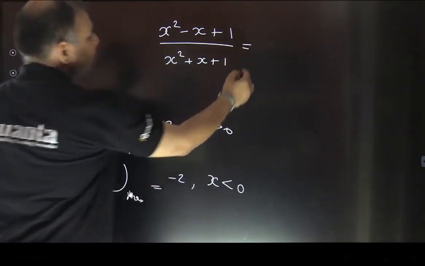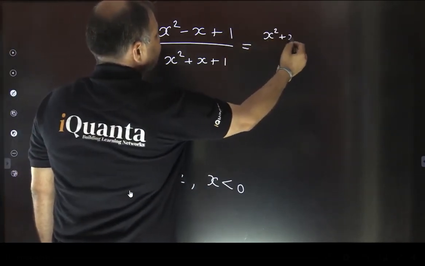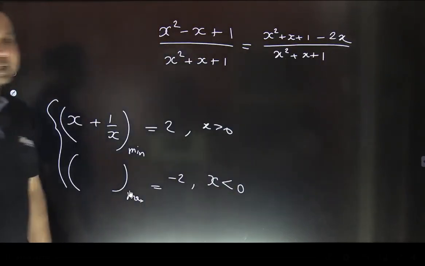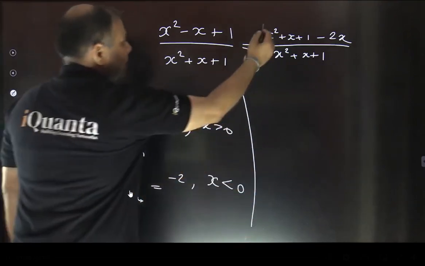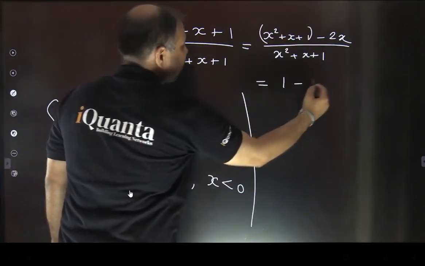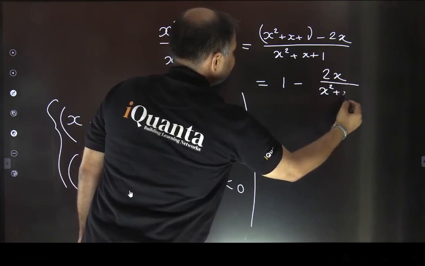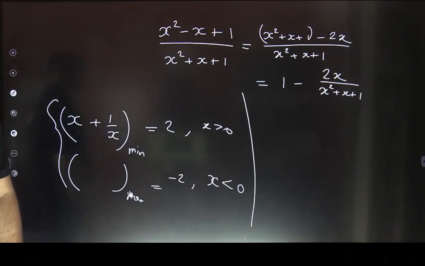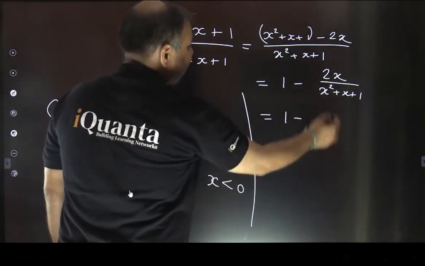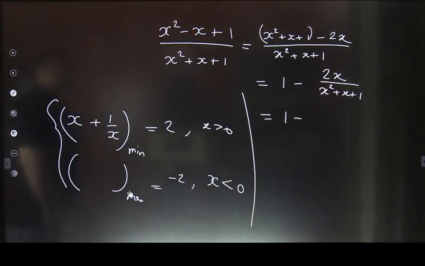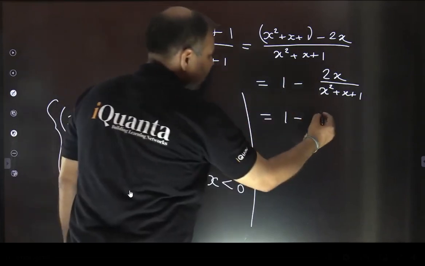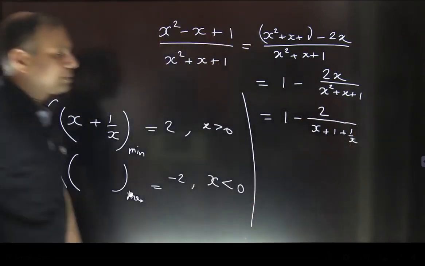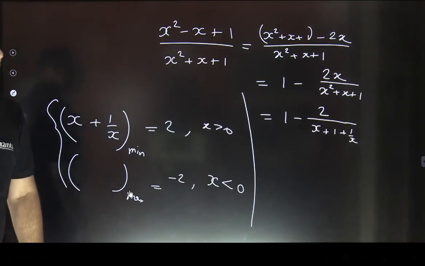So this expression can be rearranged like this. It is (x square plus x plus 1 minus 2x) upon (x square plus x plus 1). Yes or no? Now, this part is completely divisible. It comes out to be 1 minus 2x upon (x square plus x plus 1). Fine. So now, if I divide by x throughout, because x cannot be equal to 0, of course, so we can divide by x. It comes out to be 1 minus 2 upon (x plus 1 plus 1 upon x). Fine.